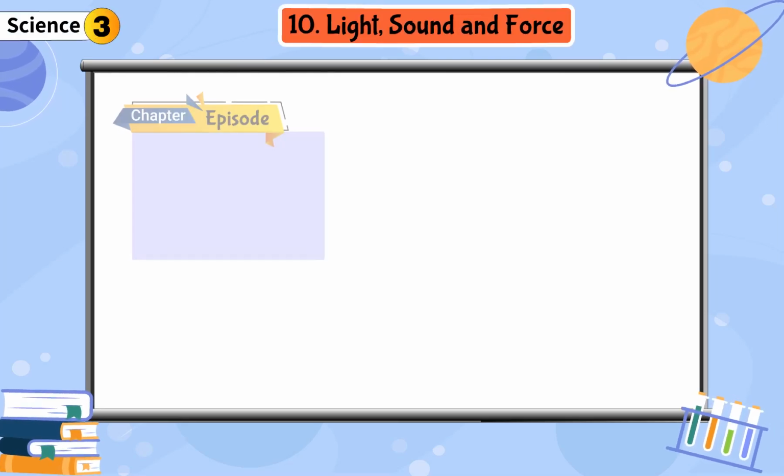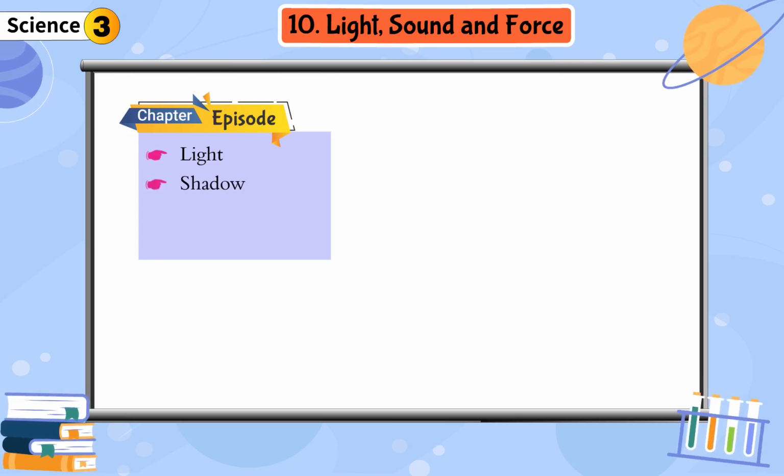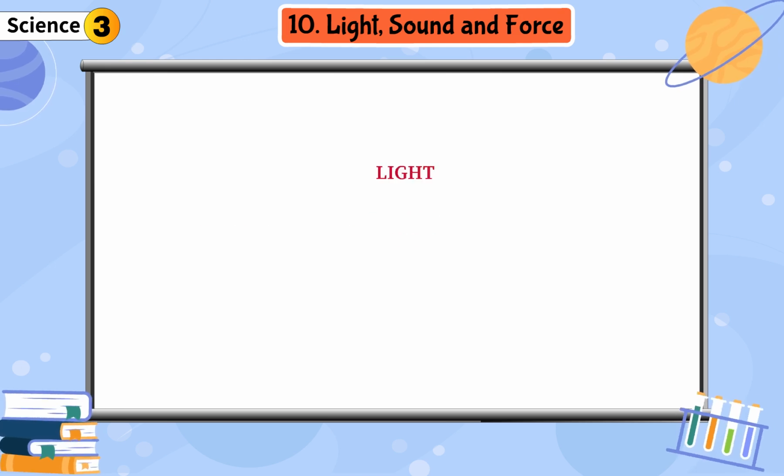Chapter 10. Light, Sound and Force. Light. Shadow. Sound. Force.